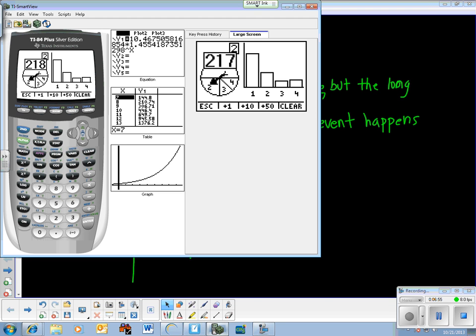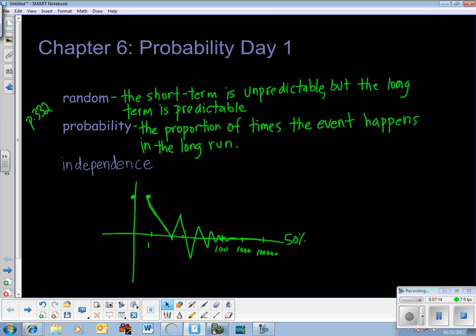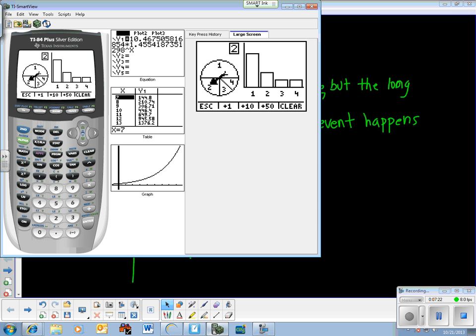All right, this is a random event. All right, so that'll be the last one. And the more I did it, the more these bars would get the way. That looks pretty good right there. The 3 and the 4 evened out. And after, I don't know how many spins that was, 200 maybe, you can tell what happens. So this is kind of the same as this coin flipping deal. It's going to get closer to those percentages. All right, when I say the probability of spinning a 4, in this case, is 1 out of 8 or 0.125, what that means is if I try it enough times, it's going to get close to 0.125. It's going to approach 0.125.